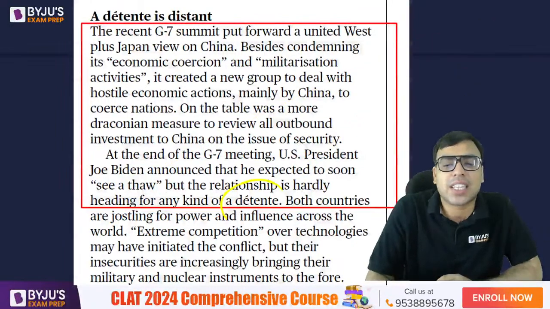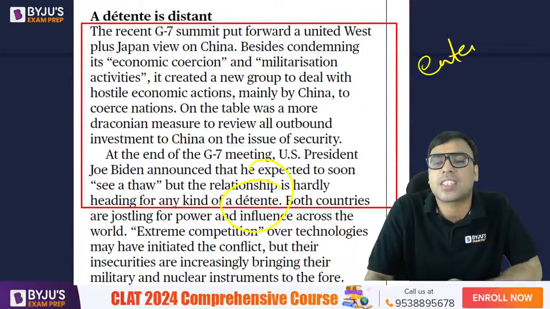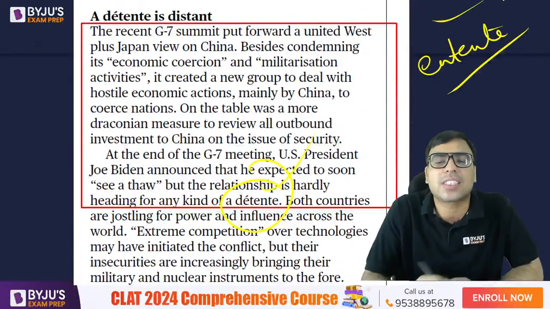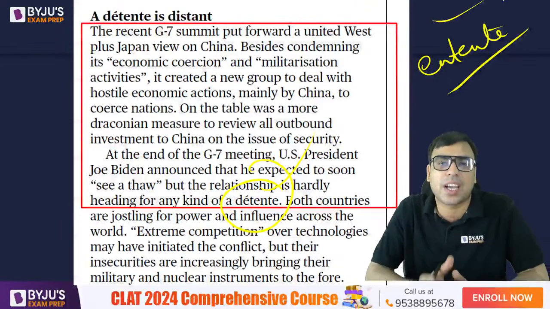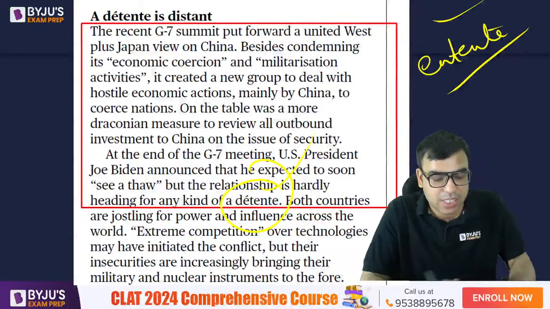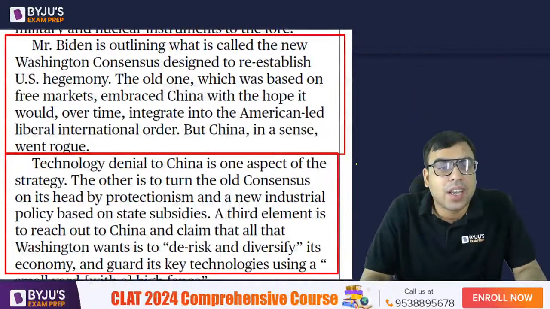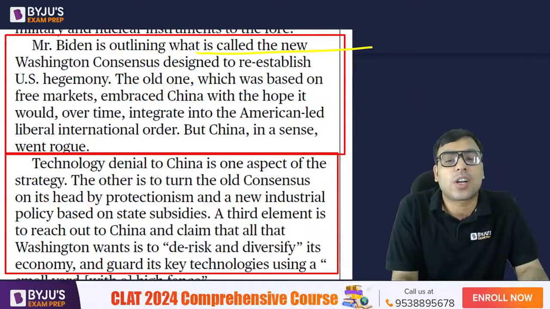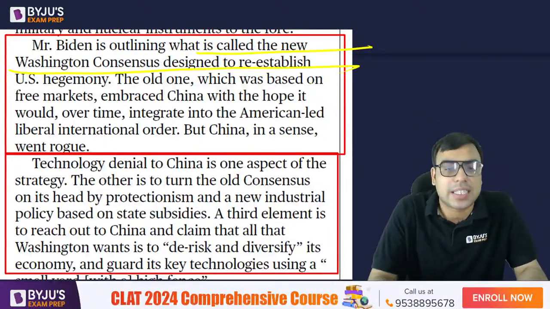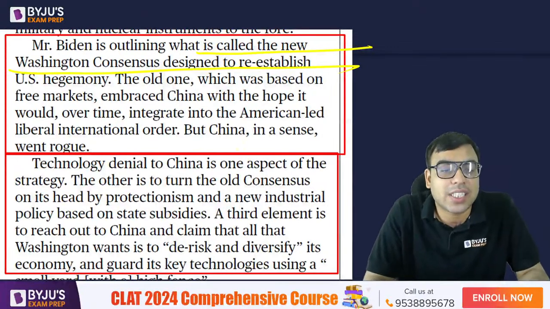तो ये सब है ना detente, फिर एक होता entente, ये सब French word है. More or less इसका मतलब होता है improving relationship या reducing conflict. ठीक है. So just have an idea about it. ठीक है. Okay. Now Mr. Biden is outlining what is called as the new Washington consensus besides designed to reestablish US hegemony.